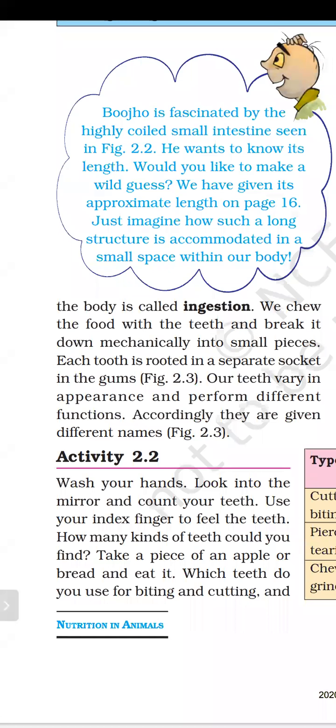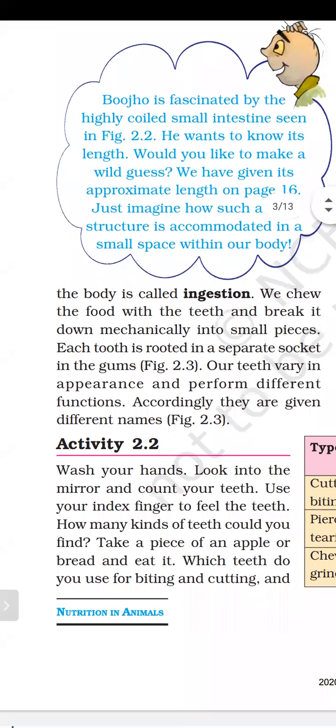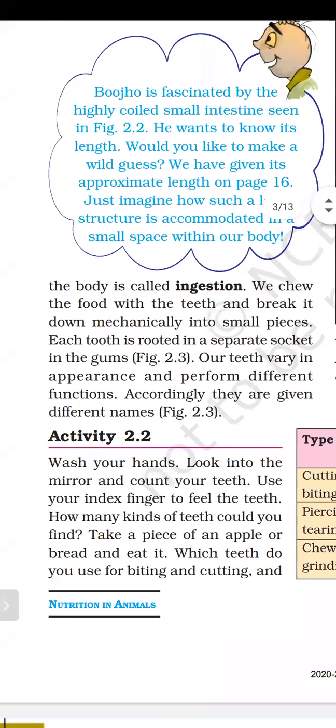So we chew the food with the teeth and break it down mechanically into small pieces. Mechanically means with the help of our teeth we are chewing the food, and the food is breaking down into a paste-like substance. We are taking a hard food and chewing with the help of teeth, and the saliva will also mix with the food we are chewing, and the saliva makes that hard food into a paste-like substance.